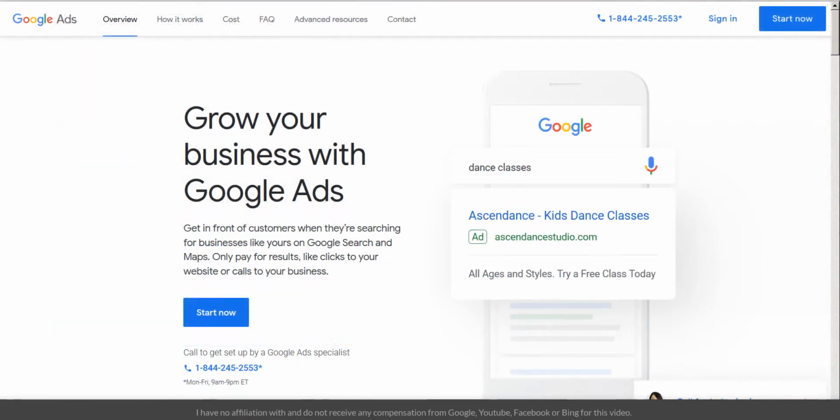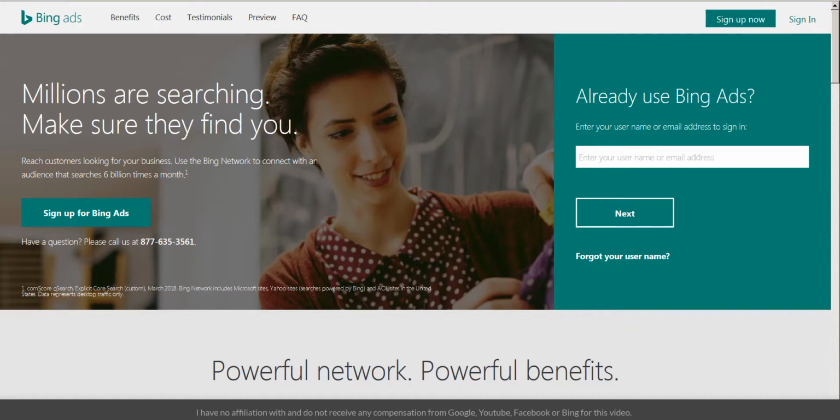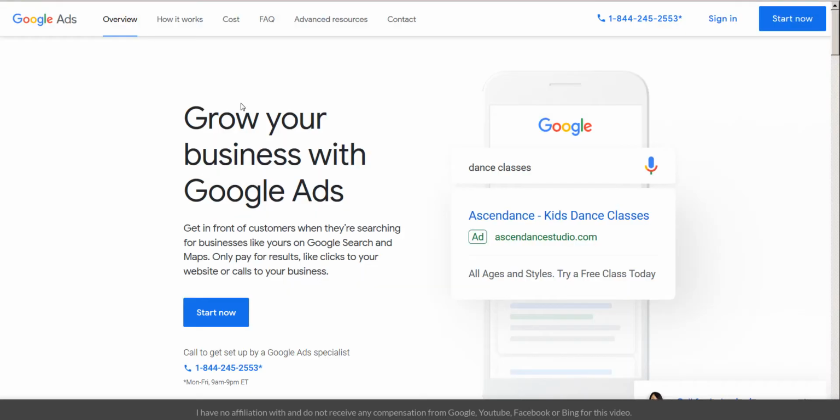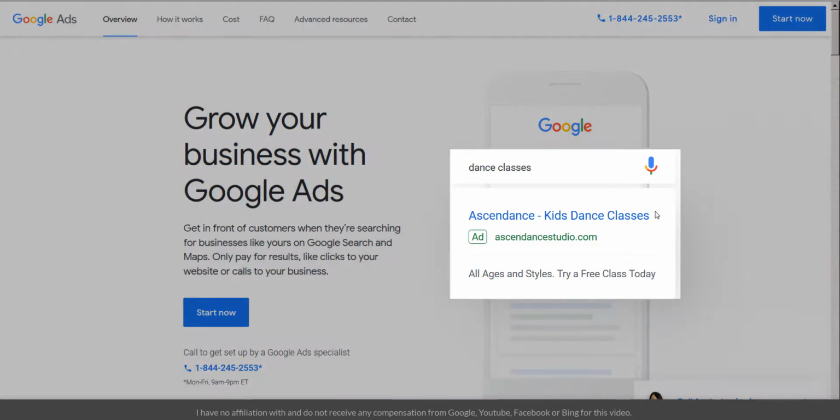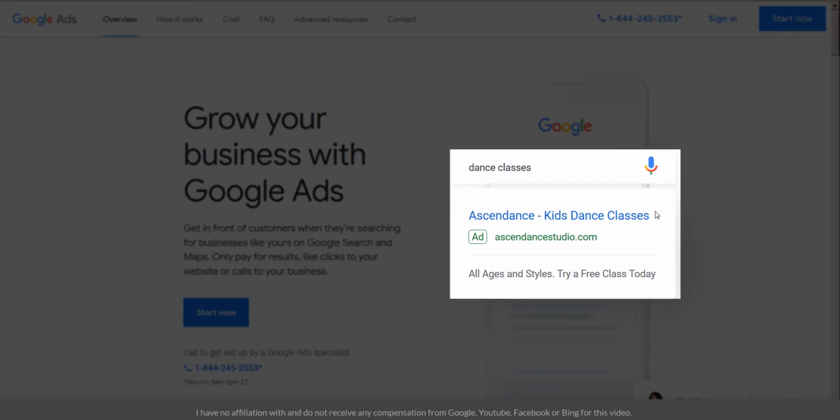So the simple answer on how to get here is to fire up an AdWords panel with Google or a Bing Ads panel with Bing and begin to pay to play, so to speak. Keywords would be defined and advertisements would be created, which would show anytime someone types in those keywords.